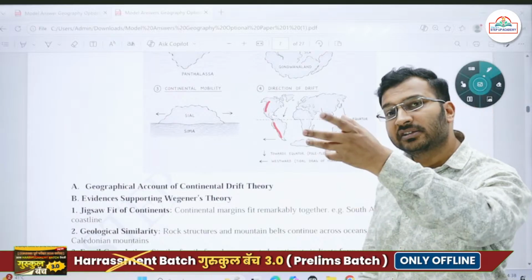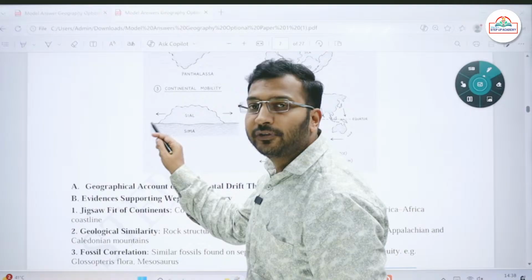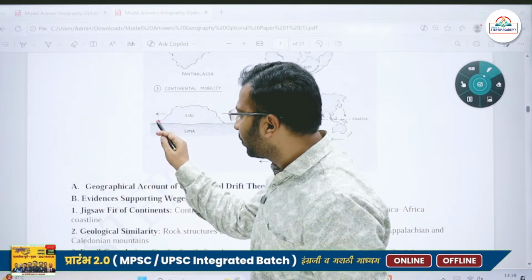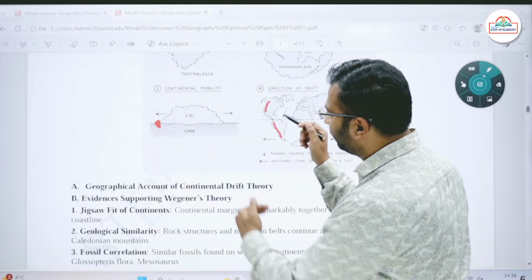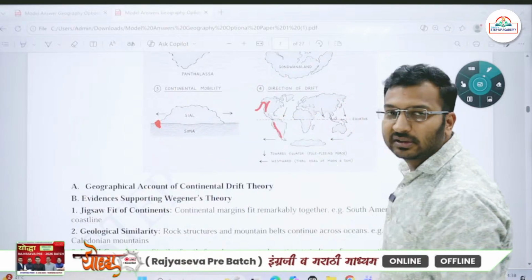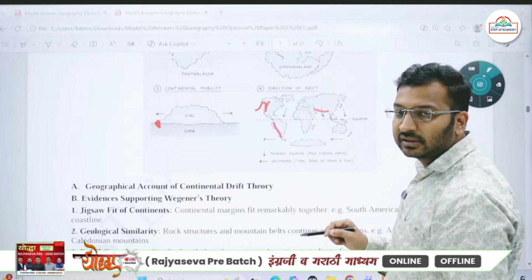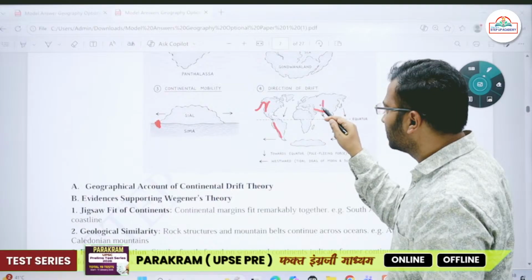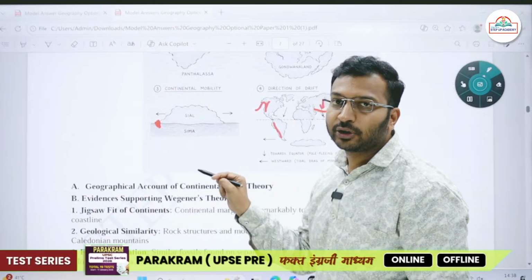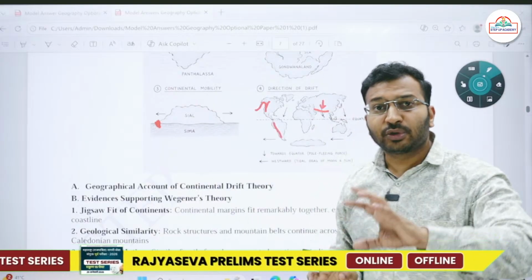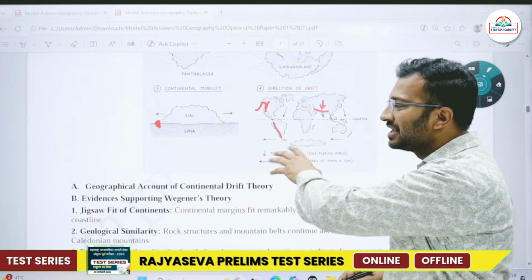So he changed his assumptions. Now he said that the continents are not freely floating over Sima, but Sima is providing some friction. In some places it is providing friction, and because of that friction, these fold mountains are created. He was also asked about the Himalayan mountain ranges, how they are formed. So he said that there is this equatorward movement, as a result of which the continent is not freely floating over Sima, it is providing some friction. So he was changing his theory, as per the evidences.